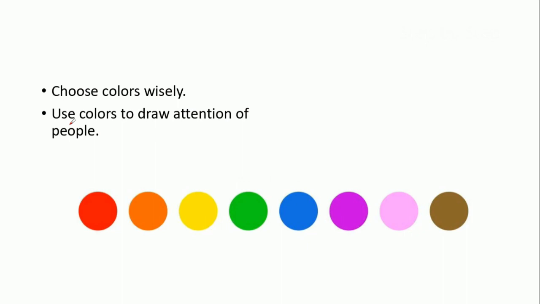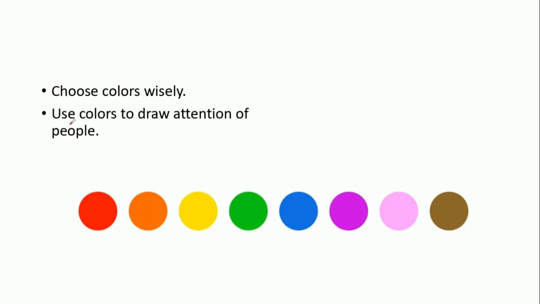So choose the colors wisely. Learn about colors, how to use them, what the base colors are, how you can pick the colors, how you can form the colors. You should have a basic understanding. If you want to become a graphic designer and really want to learn Photoshop, then you will have many things to learn, and color plays a very important role.